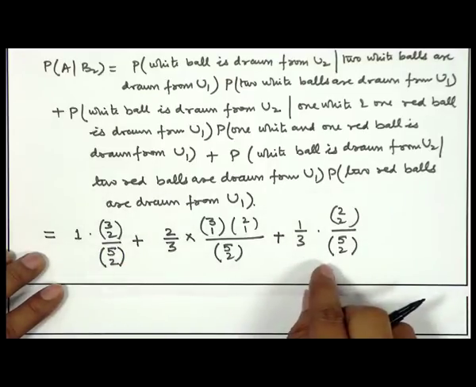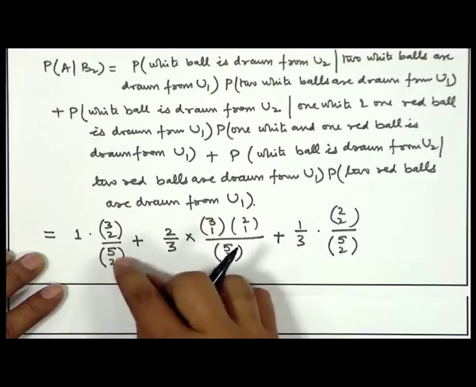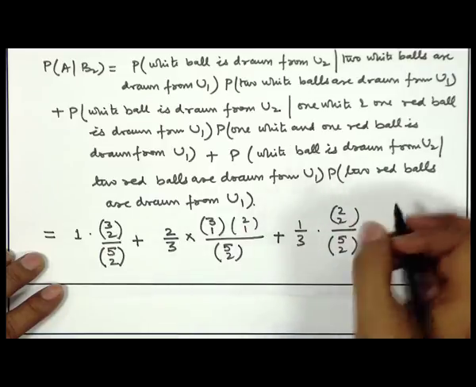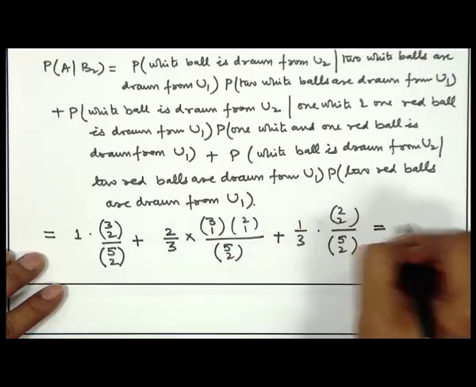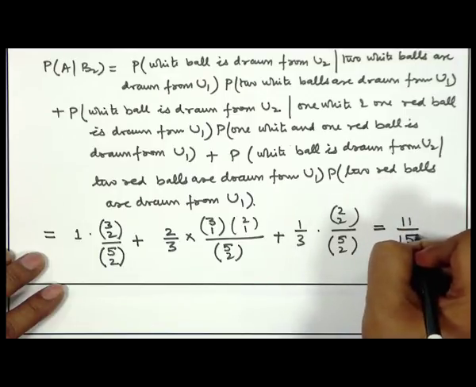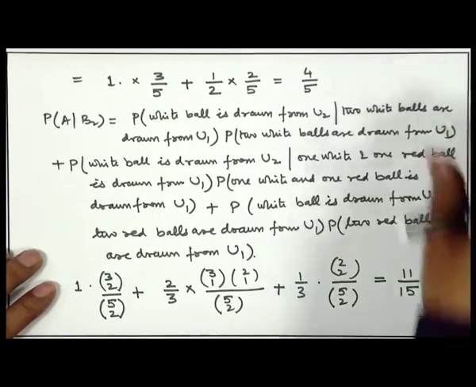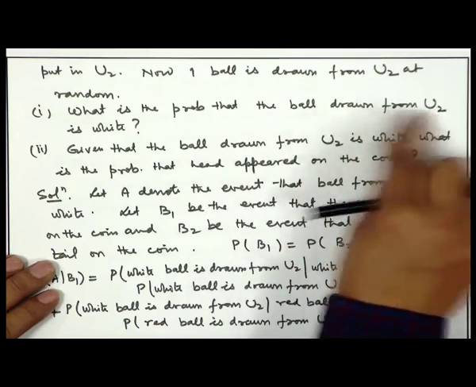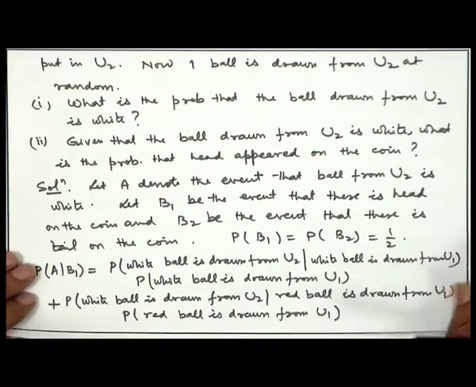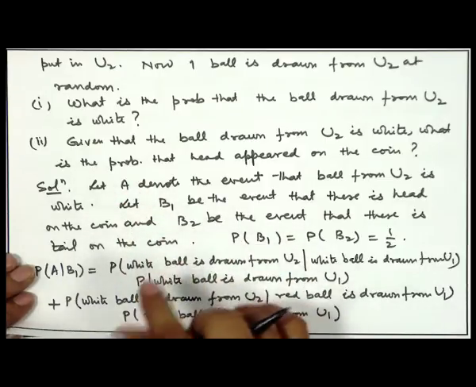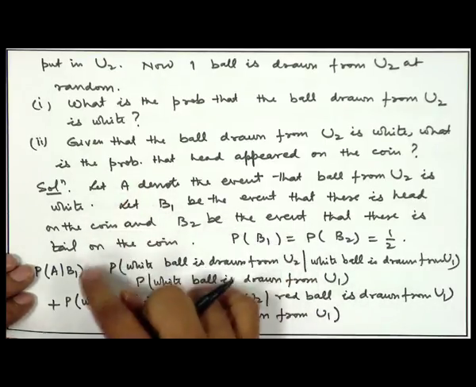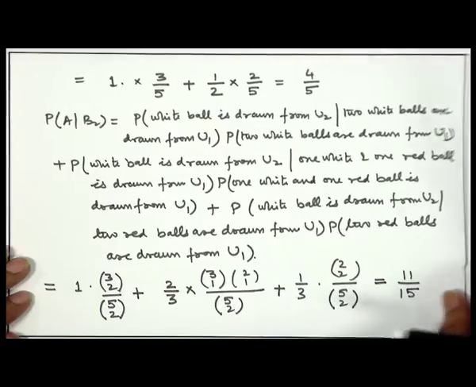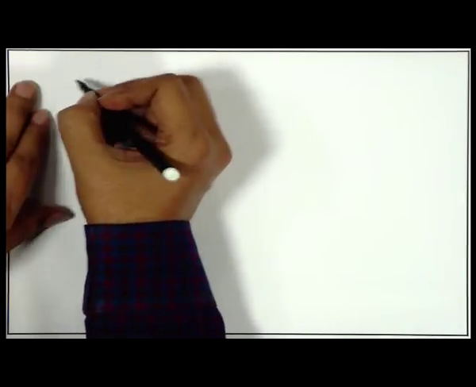Now, these expressions one can easily simplify. 3C2 is 3, 5C2 is 10, 3C1 is 3, 2C1 is 2, 2C2 is 1. So, after simplification this value becomes 11 by 15. Now, you see we are asked to calculate the probability that the ball drawn from U2 is white. This is the event A. Now, we have calculated probability of A given B1 and probability of A given B2. So, we apply again the theorem of total probability.